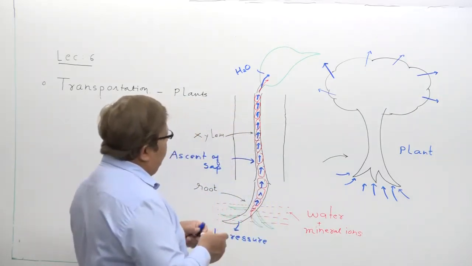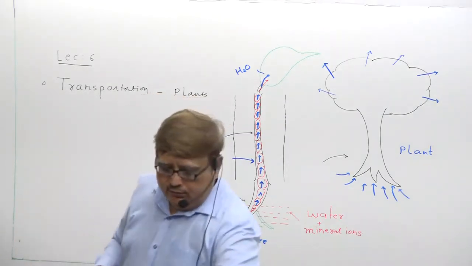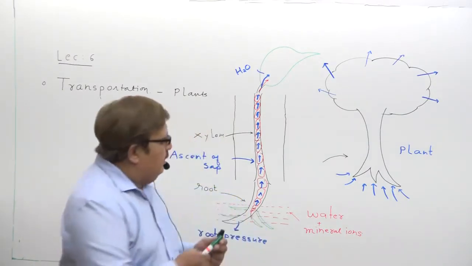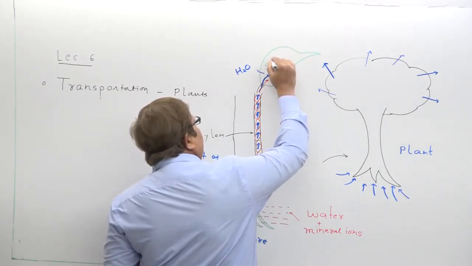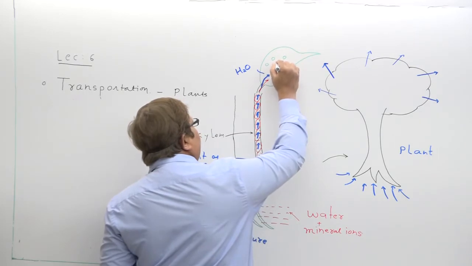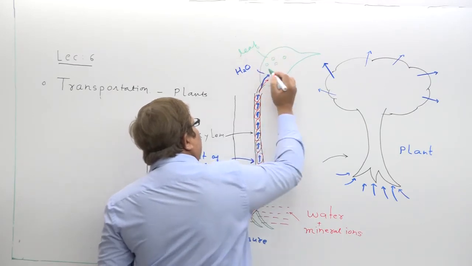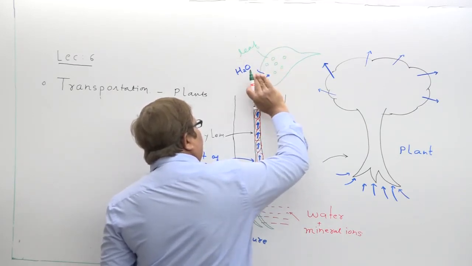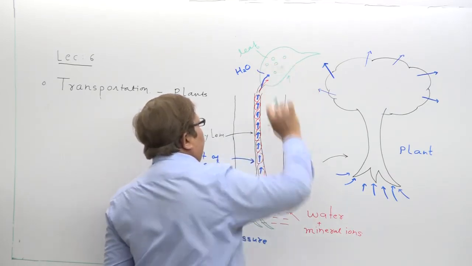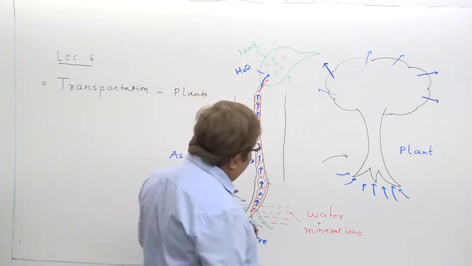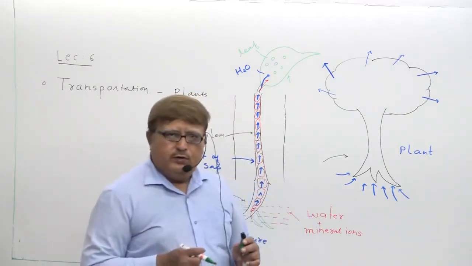Actually that force is created by stomata. You already know about stomata very well. What are stomata? Stomata are those tiny pores present on the surface of the leaf. No doubt, my dear students, you all know one thing very well: fewer stomata lie on the upper side of the leaf and more stomata lie on the lower surface of the leaf.